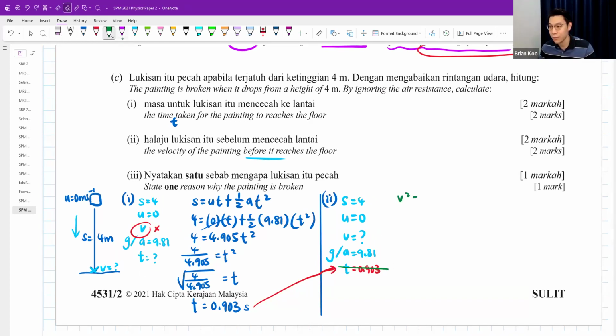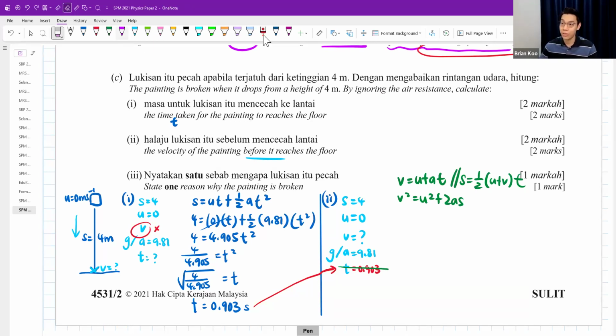Okay, maybe I cancel the T, so my formula will become this one. This one doesn't have the T. But let's say you cancel the S. You don't want the S. Then you use V equals U plus AT. Or let's say you cancel the A. You don't want the A. Then you can use S equals 1 over 2 (U plus V) times T. Doesn't have A. Up to you. The final answer will be very similar.